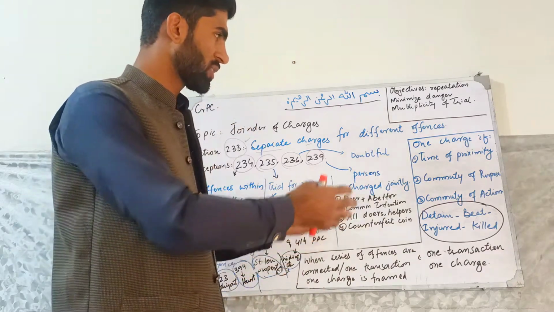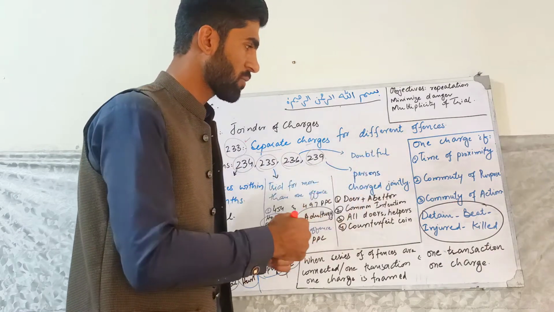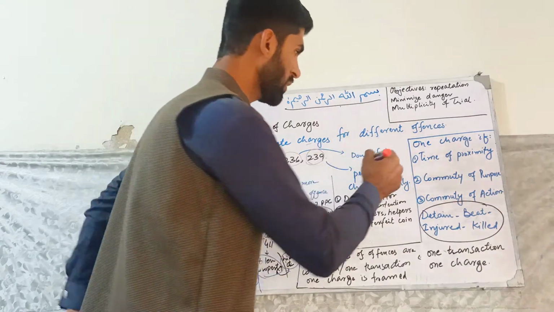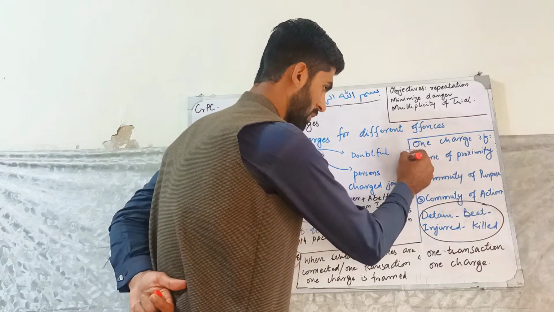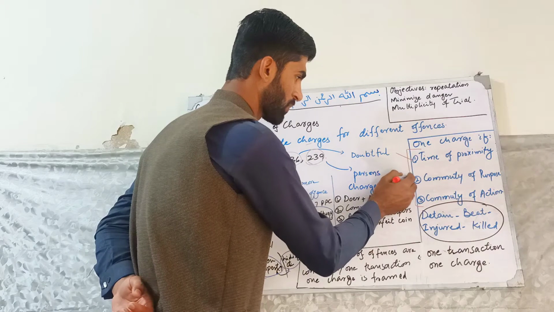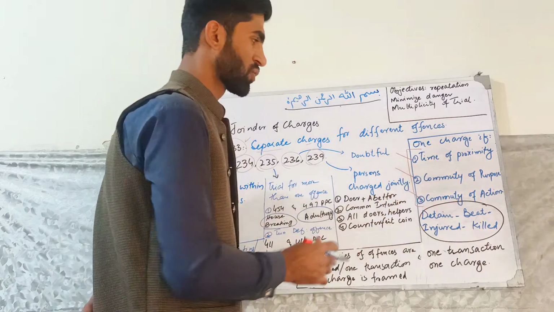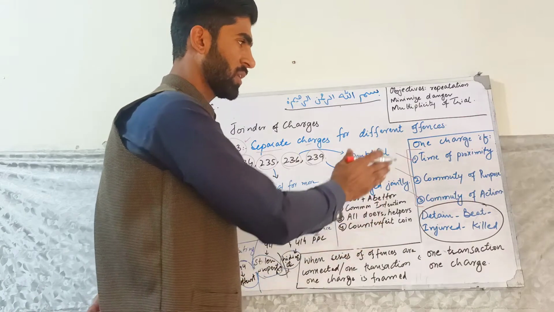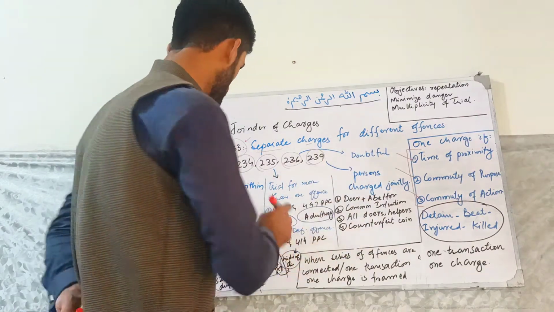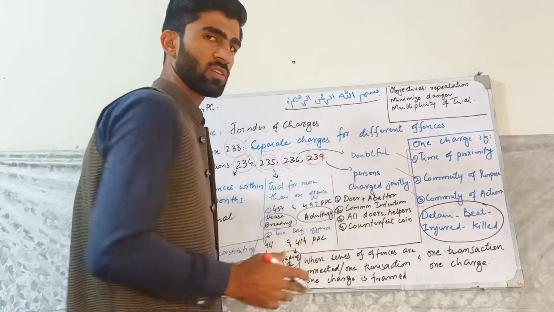Okay, now this is the introduction, or general principle. How will you determine that we should frame one charge? You have to look at these three things: time proximity, community of action, and community of purpose. If these things are there, then one charge will be framed. Now you will notice these three things in sections 234, 235, 236.